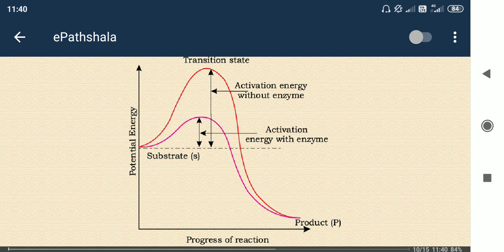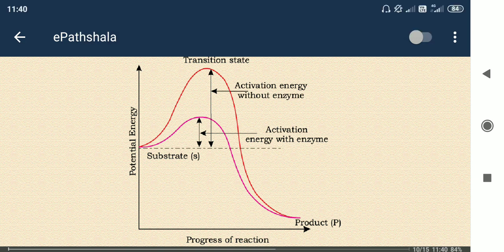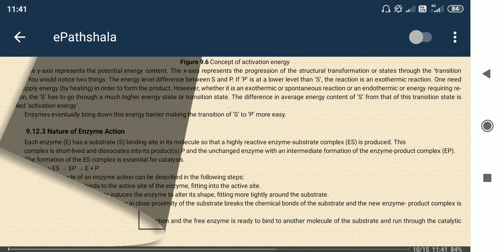So this difference is higher without enzyme. In the transition state you can see much more energy without enzyme. With enzyme this is less. So ultimately substrate is converted to product. This is the basic role of enzyme. That means it lowers the activation energy. It lowers the energy needed to supply to the substrate to convert it into product.